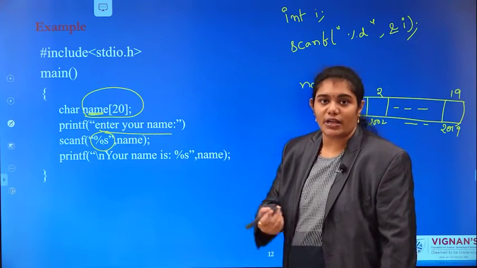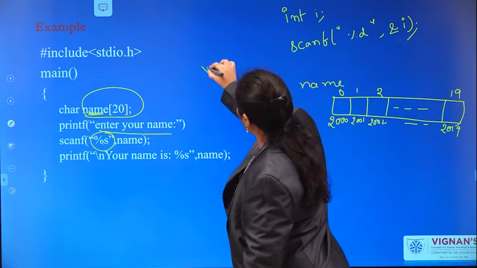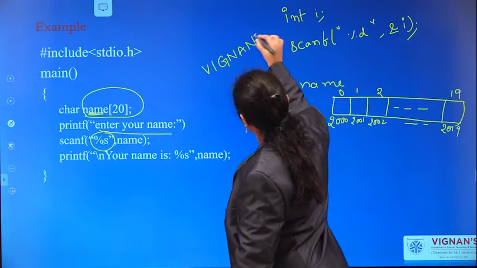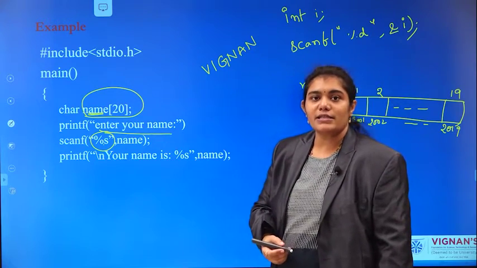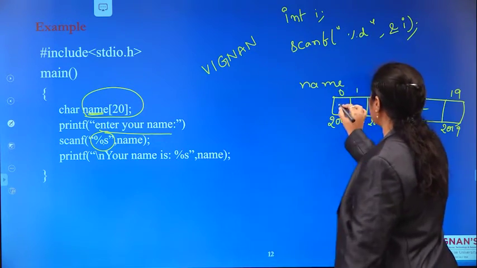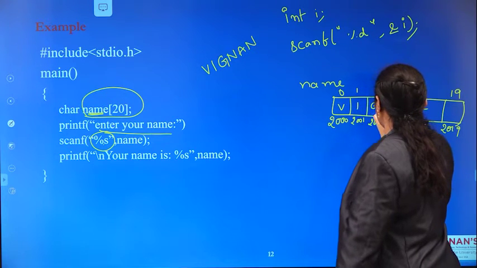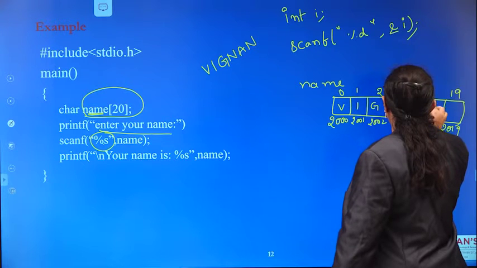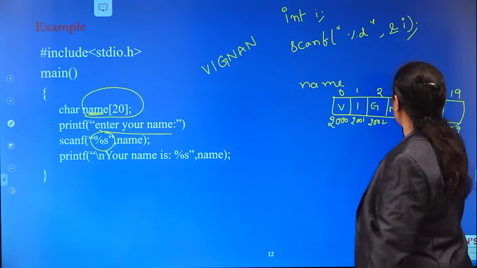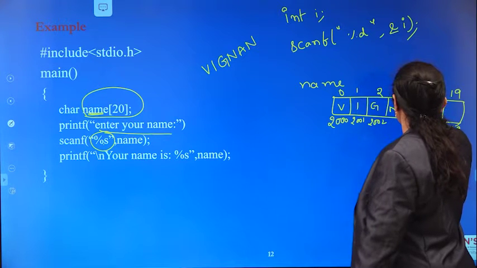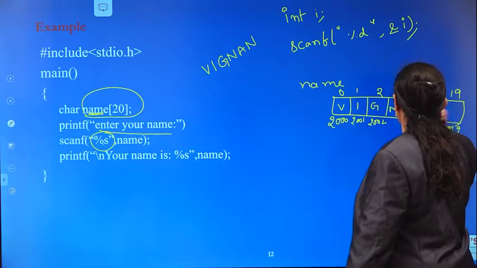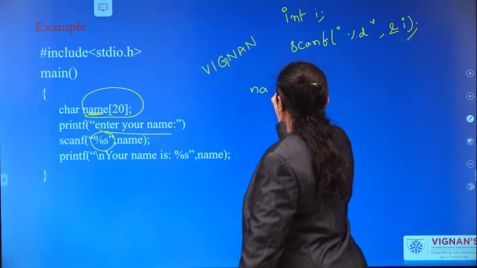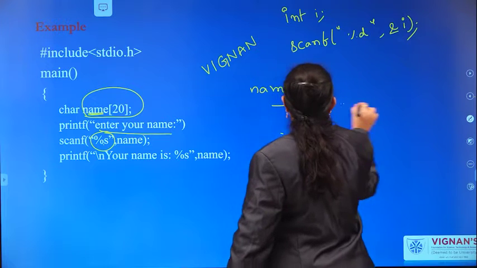I want to read a string. My string is Vignan. The input I am providing is Vignan, so those characters will be stored like this: V I G N A N. And the last null character will be concatenated.